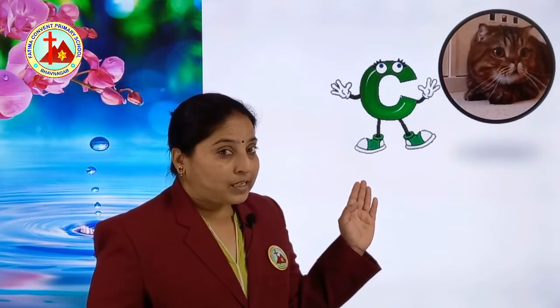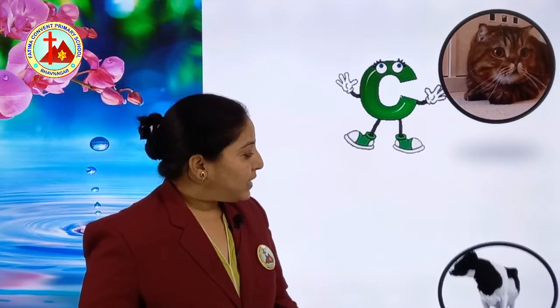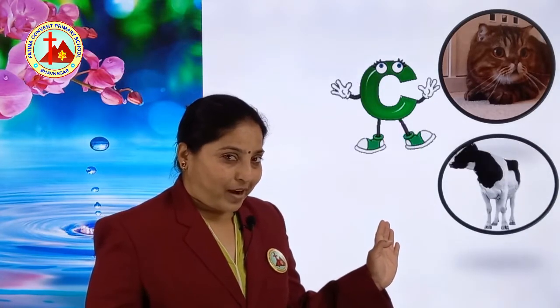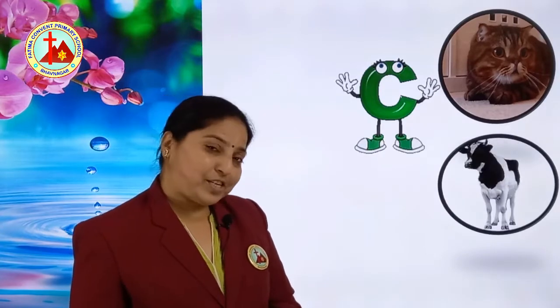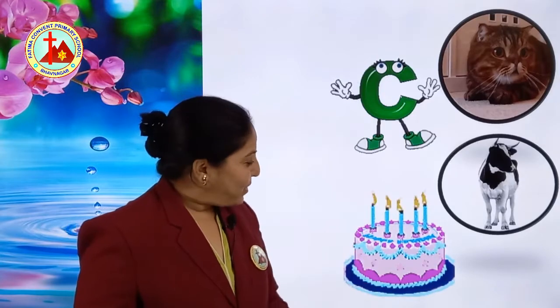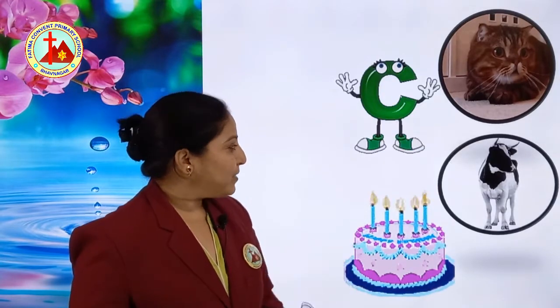Now the next one is C. C for, which animal is this? Cat. C for cat. C for cow. Cow is a domestic animal, right? You must have learned in GK. What is this? Cake. Yummy, yummy cake. C for cake.